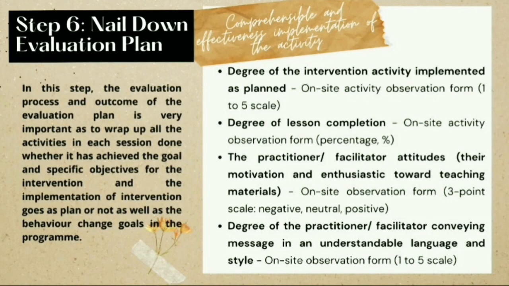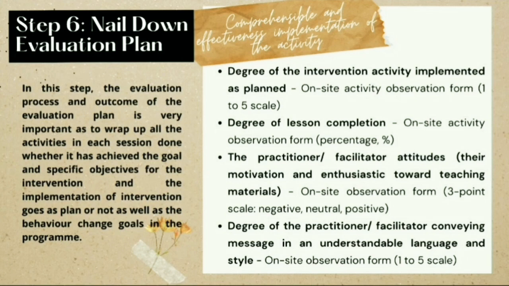The first being the comprehensiveness and effectiveness of the implementation of the activity as designed. We look at 4 different aspects in this component. The first being the degree of intervention activity implemented as planned. Secondly is the degree of lesson completion.